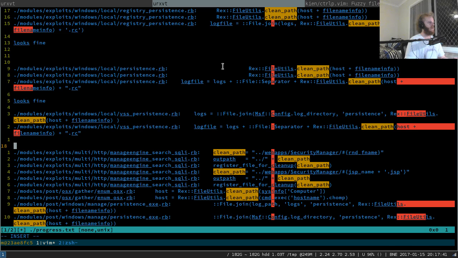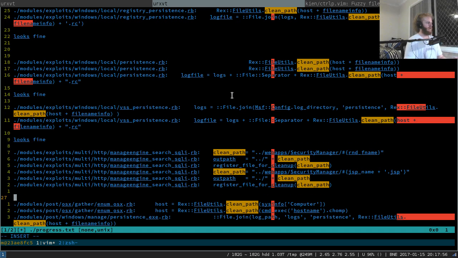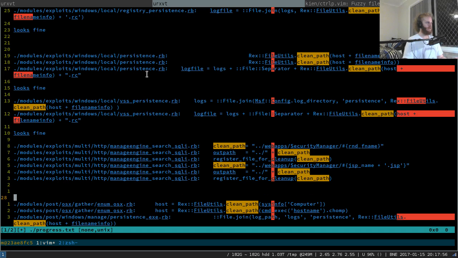That's cool. VSS persistence. So clean path, concatenation. There's no issues there. Concatenation here. There's no issues. Just gonna start copy pasting. Looks fine. Okay, we're on to an actual exploit, not a local persistency thing. Manage engine search SQLi. It's actually not calling the function. It's just using clean underscore path as a variable name. So, I mean, we should probably just check it really quickly just in case.